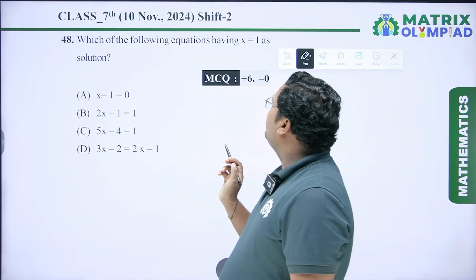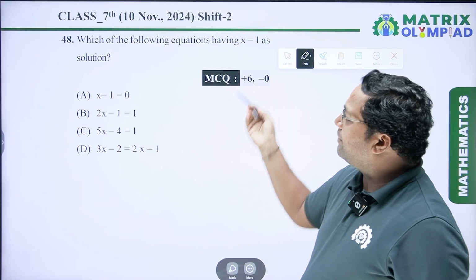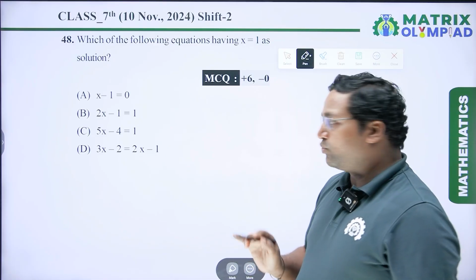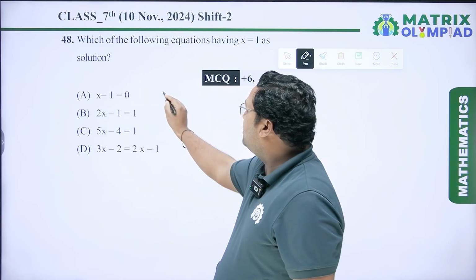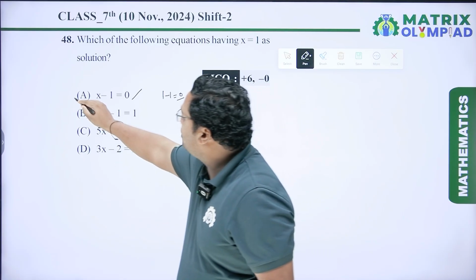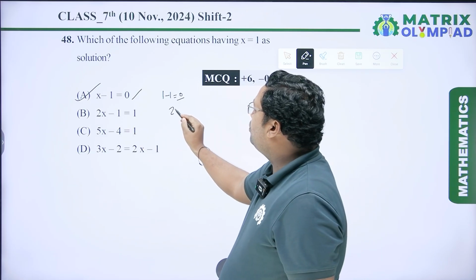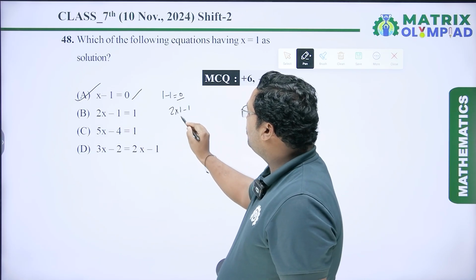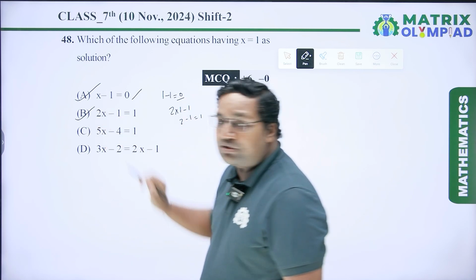Which of the following equations has x equal to 1 as solution? So now we have to put x equal to 1 one by one in each option. So let's check. In first option we put x equal to 1. So it is 1 minus 1, which is equal to 0, and it is also 0. So this option is correct. Next we put in this equation. So it is 2 into 1 minus 1. So 2 ones are 2, 2 minus 1 is 1, which is equal to the given 1. So option B is also correct.